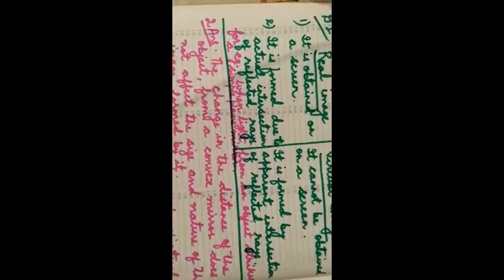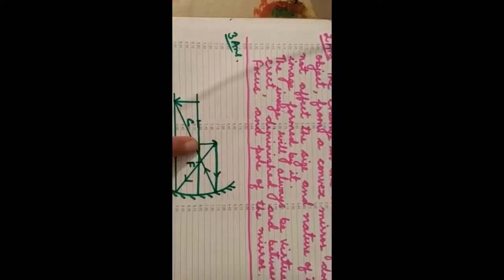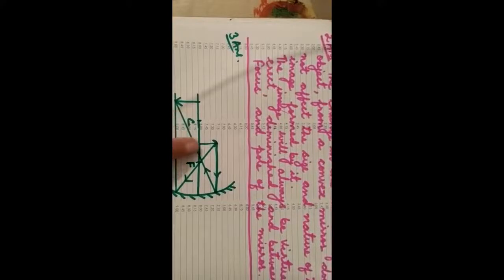You see, what is question number 3? Draw a ray diagram to show the formation of an image when the object is placed between C, that is the center of curvature, and the focus of a concave mirror. So when the object is placed, you see, this is the object, it is placed between C and F, that is center of curvature and focus.